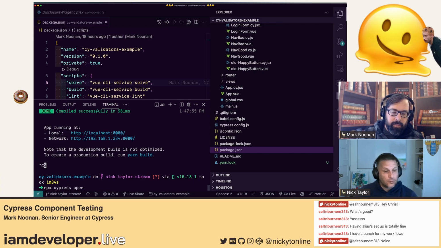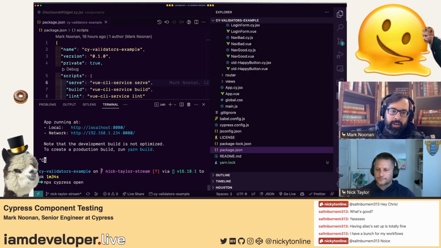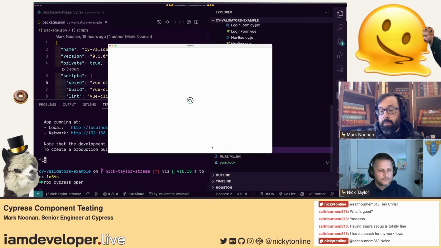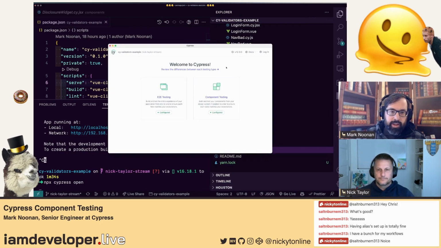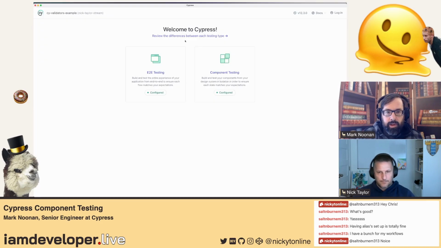And obviously we're doing component tests now, so I don't have to have the app running because we're not running end-to-end tests, right? Exactly. It shouldn't yell at you when you try to do that. It might if you start end-to-end testing. But yeah, here is the launch pad, that we call it.